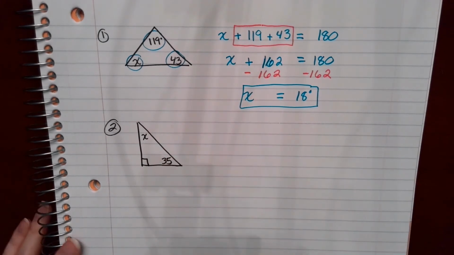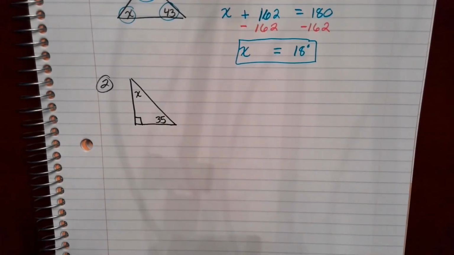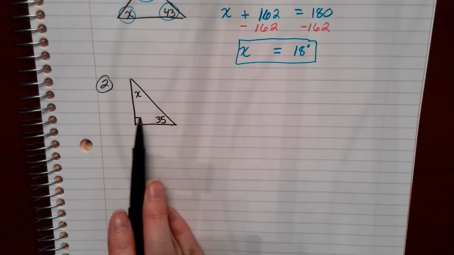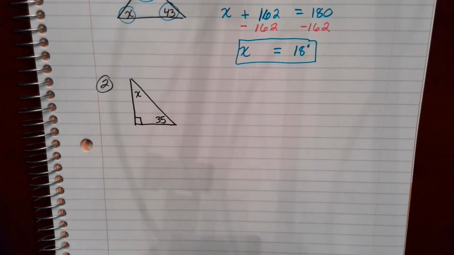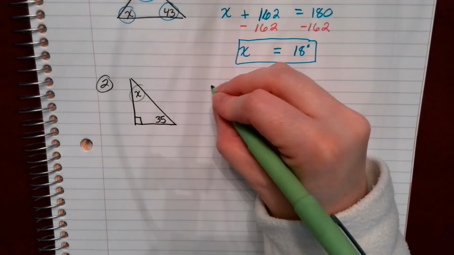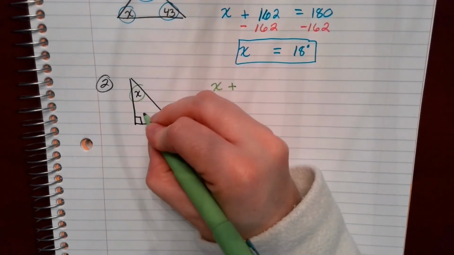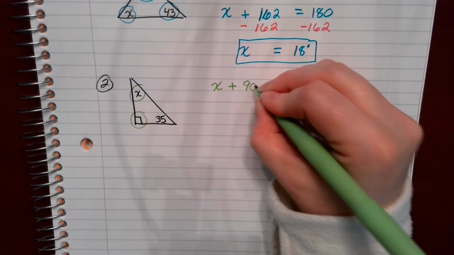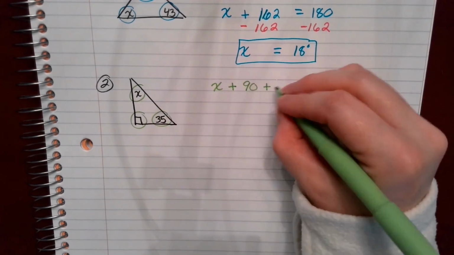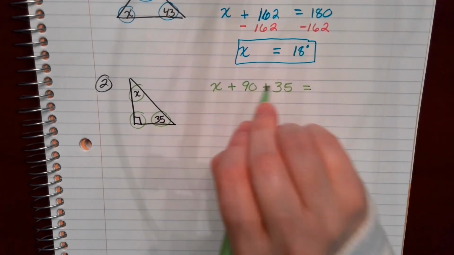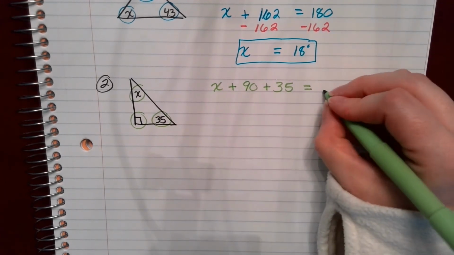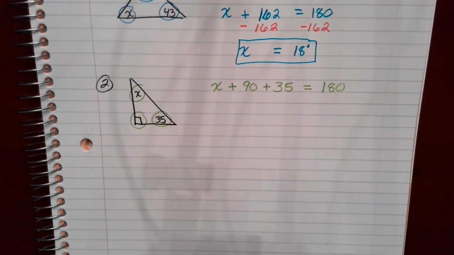All right, so we have the following triangle here. Right off the bat, you should know that this symbol means that it is a right angle. So that means if I'm adding them together, I'm going to have my x plus my right angle, which is 90 degrees, plus my third angle, which is 35. And again, all three angles combined should always equal 180 degrees.